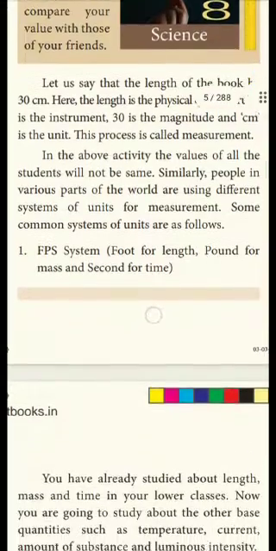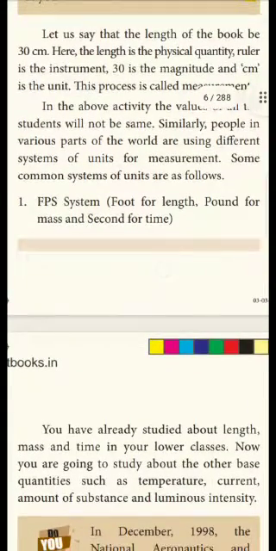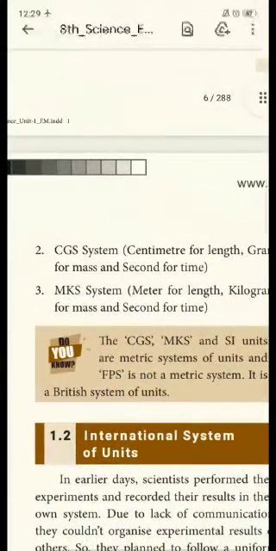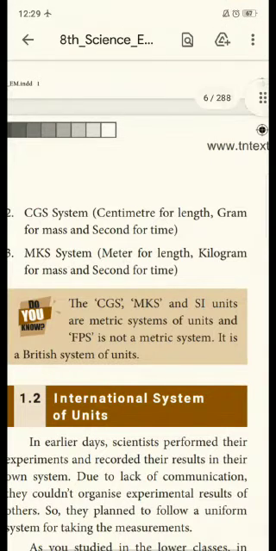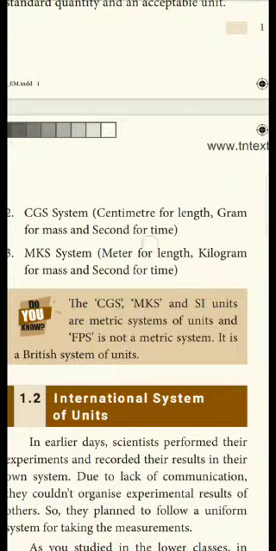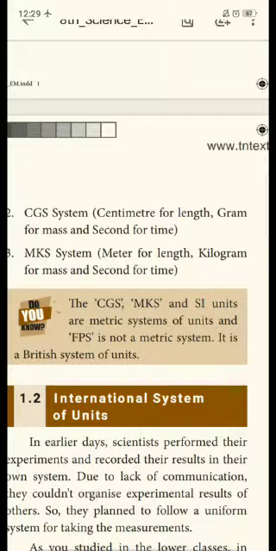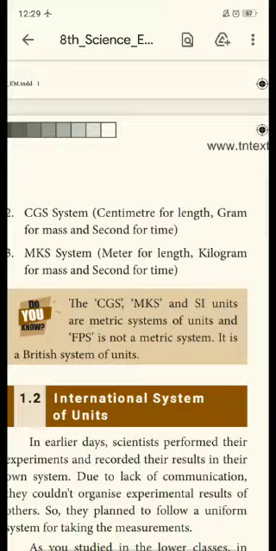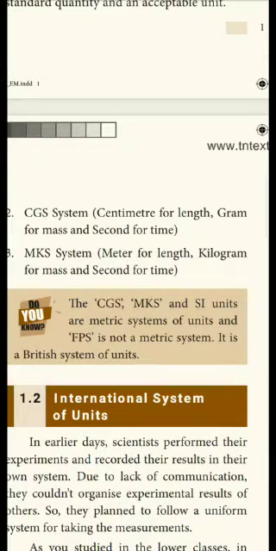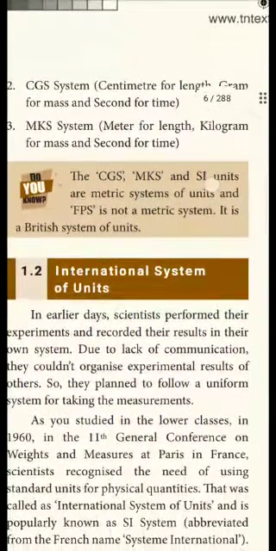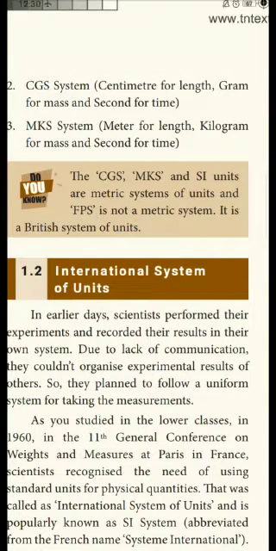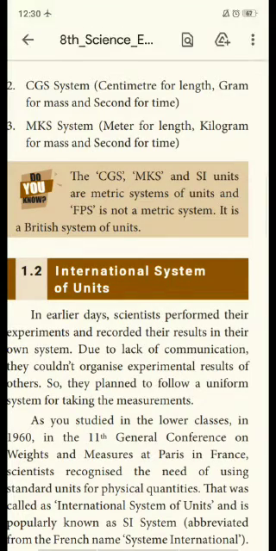FPS system, foot for length, pound for mass, second for time. CGS system, centimeter for length, gram for mass, second for time. MKS system, meter for length, kilogram for mass, second for time. இதுல CGS and MKS system or SI system of units, they are called metric system, and FPS system is not a metric system but it is a British system of units.